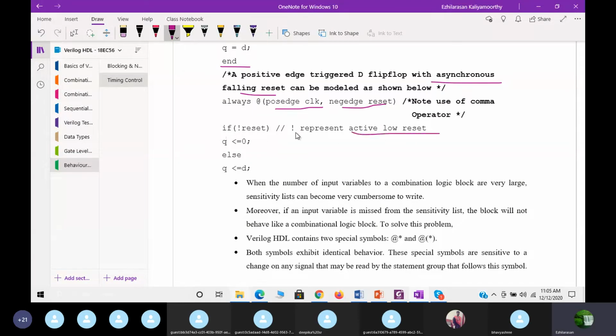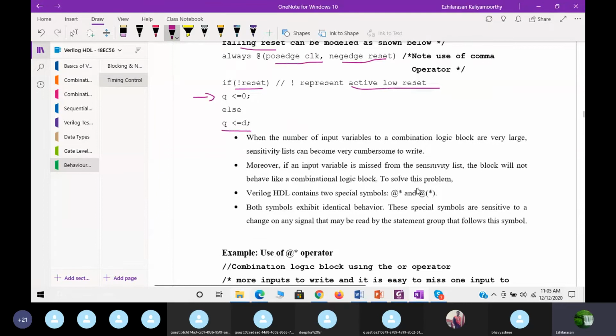So now you can see, note the use of the comma operator. If not reset, because it represents the active low reset, what will happen? Q will be 0. Else the reset is high, because here we specified negedge reset. That is the reason here we specified not, that is active low reset. Else Q is D. This is what we can follow.